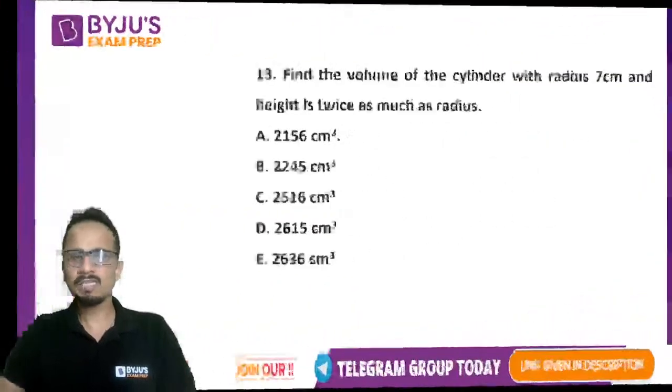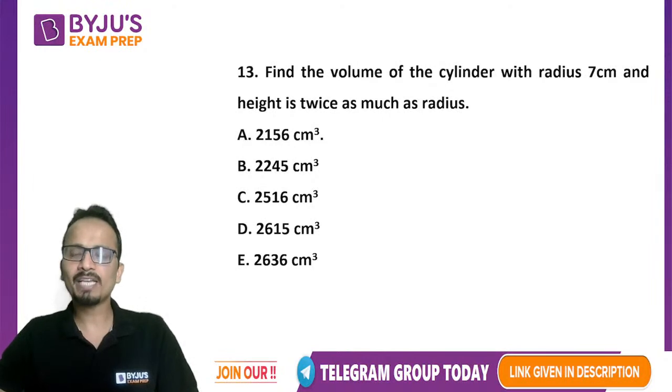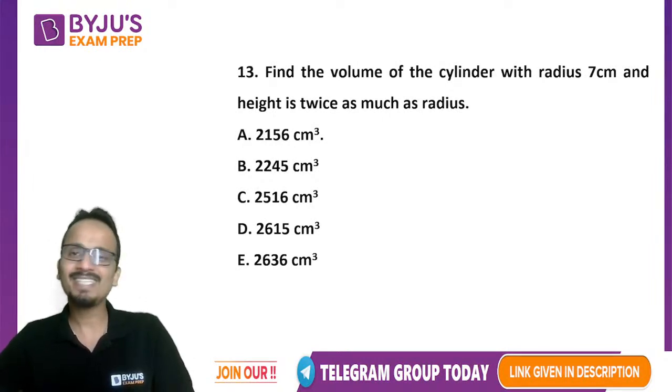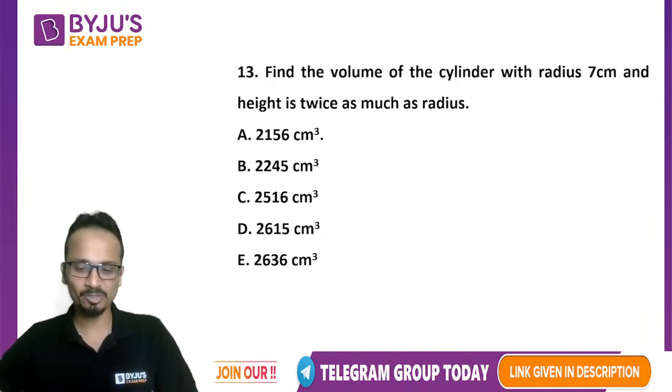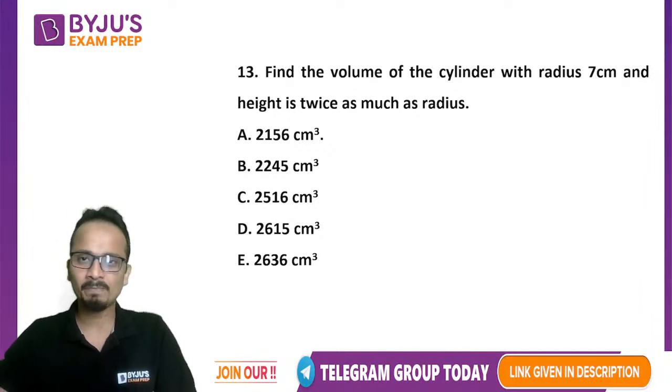Question number 13, let's solve this. Just need to apply the formula for the volume of a cylinder. Might be the easiest question which we have taken in today's lecture. So quickly give me, all of you who are listening to me, those who are still present here, an answer for this question.